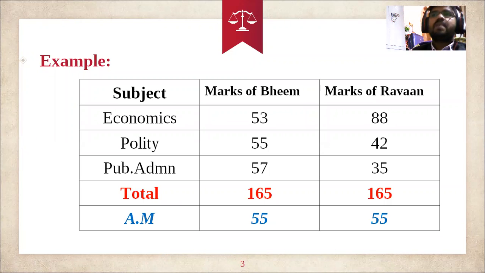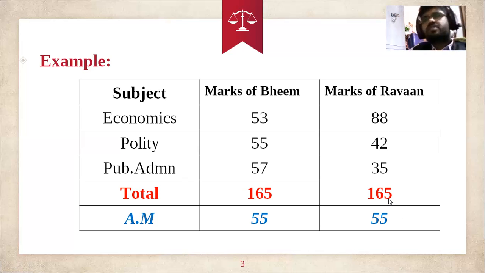See, in the main papers of the BA section, for example, if you take the marks of Beam and the marks of Ravan, there are two persons who are studying in the BA. Beam has got 53 marks in economics, 55 in polity, and 57 in public administration. And Ravan scored 88 in economics, 42 in polity, and 35 in public administration. When you calculate the total, it is 165 and 165, Beam and Ravan.